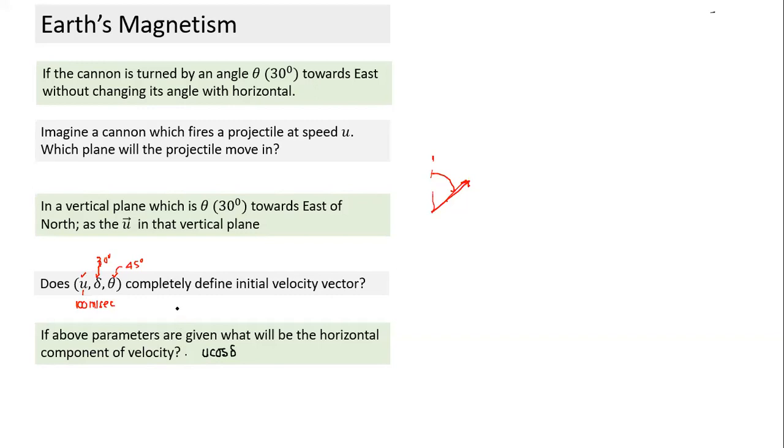So any vector in three-dimensional space, how many parameters do we need to define it? We need 3 parameters, and we can choose 3 different parameters. Why am I discussing all this? In this case, rather than using u, I could have chosen u_H, theta and delta. Rather than giving the magnitude of velocity, I could have used the horizontal component of velocity, angle delta and angle theta. Will it completely define the initial vector? Even this defines it.